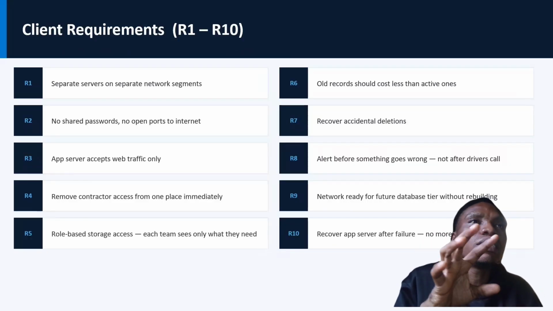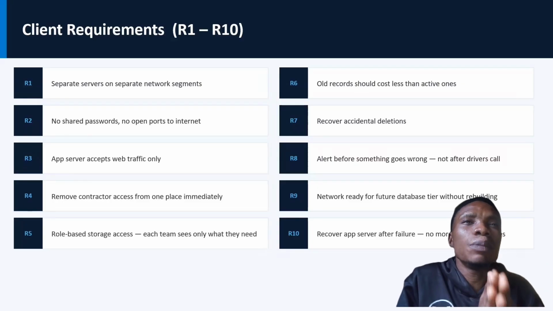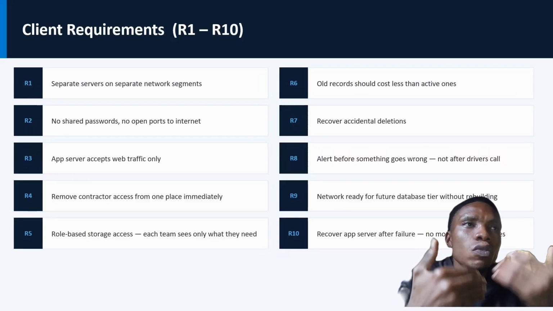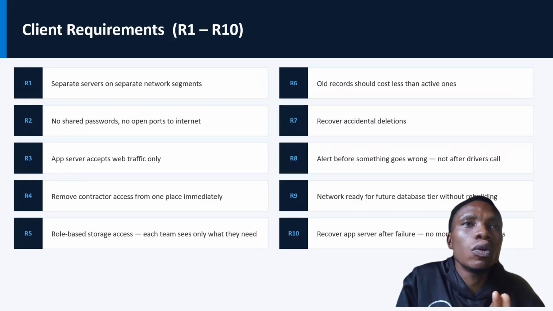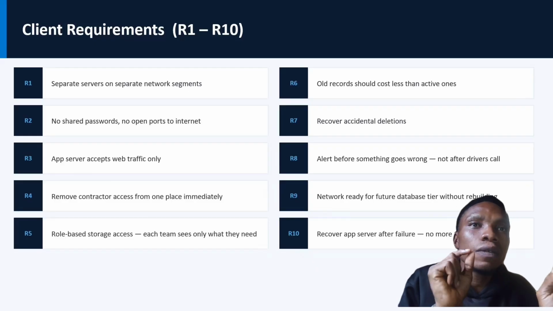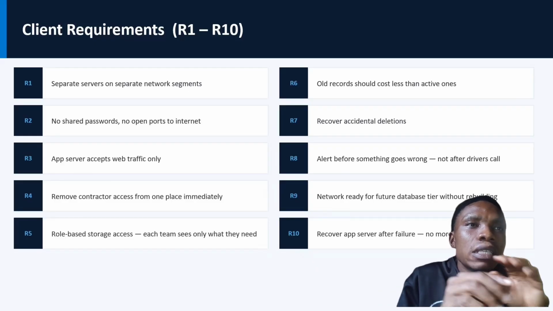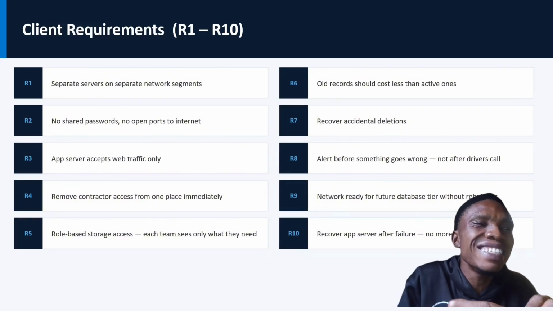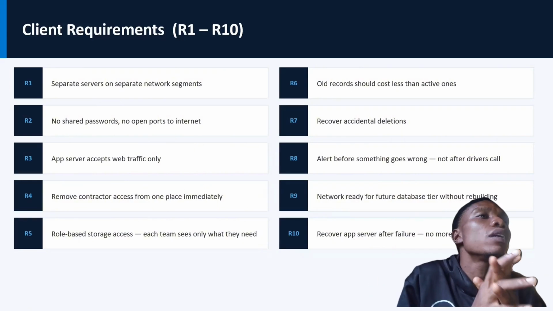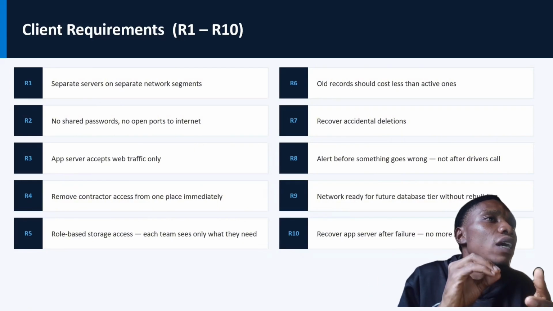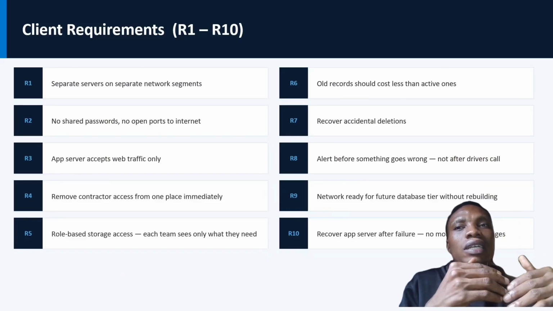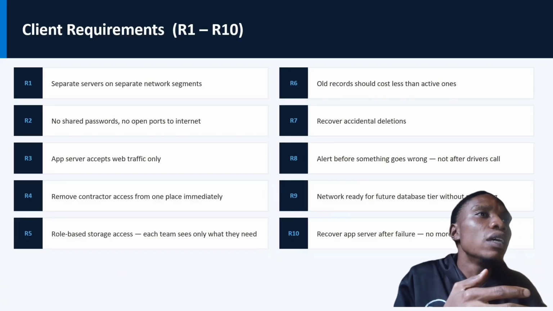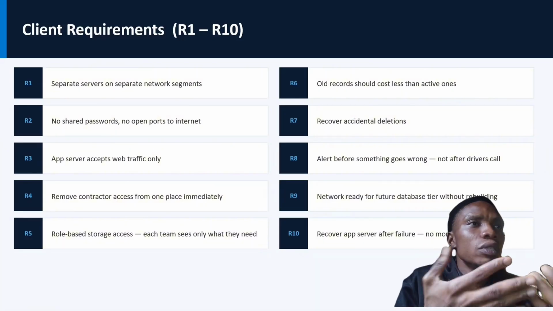Now, the client has various requirements. What's the first one? Separate servers on separate network segments. Two, no shared password, no open port to the internet. Three, the app server accepts web traffic only. Four, remove contractors' access from one place immediately. Five, role-based storage access, so each team sees only what they needs. Six, old records should cost less than active ones, that's to say we have different storage tiers. We have to implement that here. Seven, recover from accidental deletion. We should put that in also.